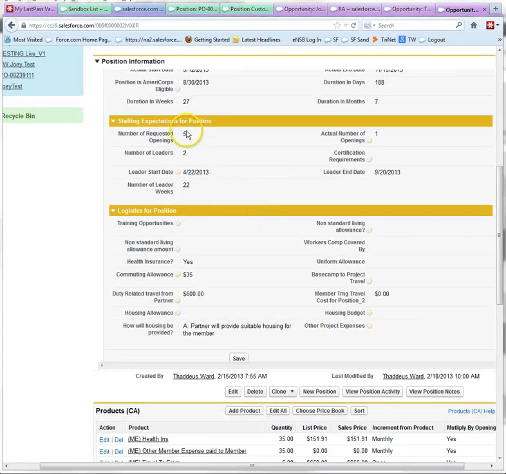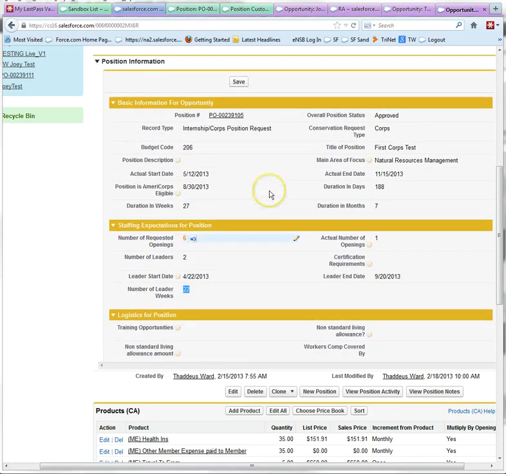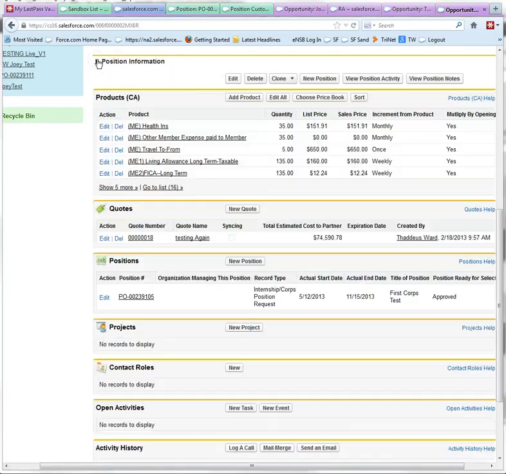The most important thing regarding core positions is that you have some additional information populated, specifically the number of leaders and leader start date, leader end date, because that will give us the number of leader weeks. If you do not have this information, none of the leader product items will calculate properly. So I'm going to go ahead and save that one change, and I'm going to clear out my information here.